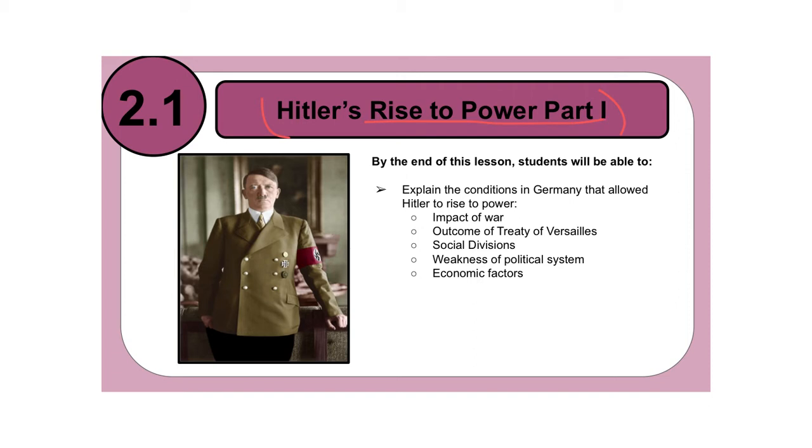So by the end of our lesson today, you should be able to explain the conditions in Germany that allowed Hitler to rise to power. And those conditions were impact of war, the outcome of the Treaty of Versailles, social divisions, weakness of political system, and economic factors. So we're going to discuss each one of these 5 different aspects that are going to help lead Hitler's rise to power.